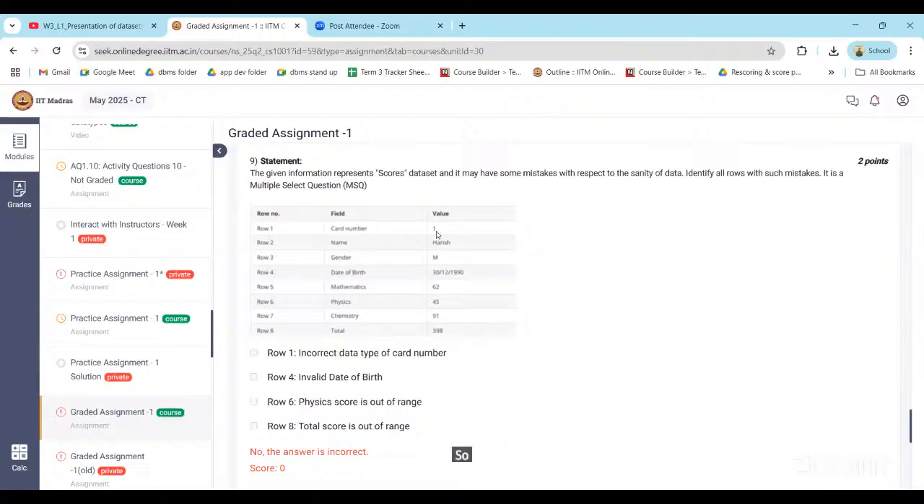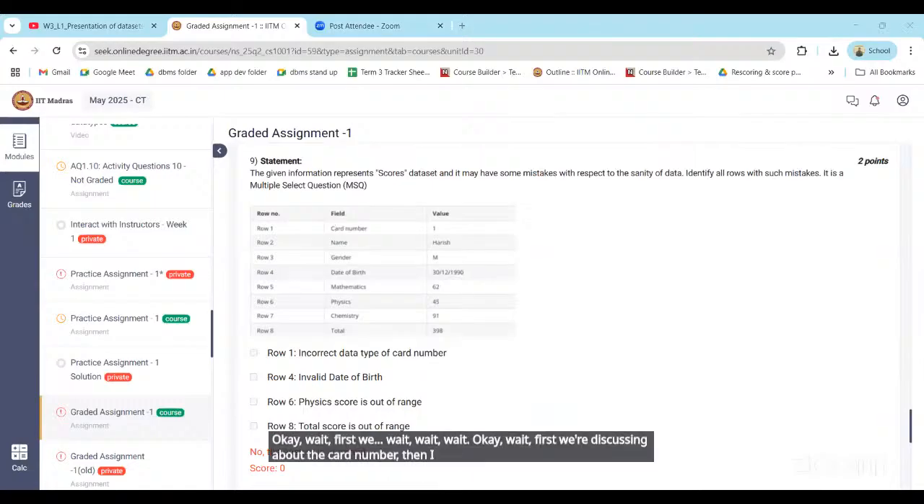But we should refer to the data set given to answer the question. We are just taking the formatting of sanity. The date is without the year. It's only written the date and month name. That format is not in the data set. The date is also mismatched. Okay, wait, sir. First we are discussing the card number. Then I will come back to date of birth, right?